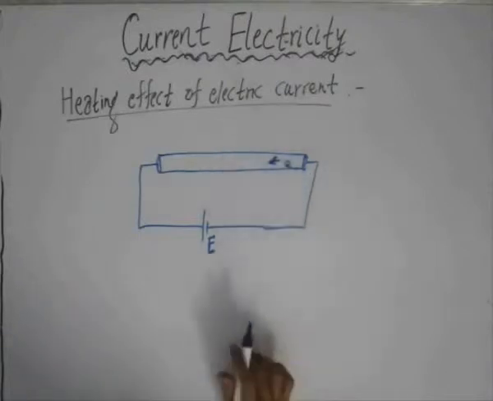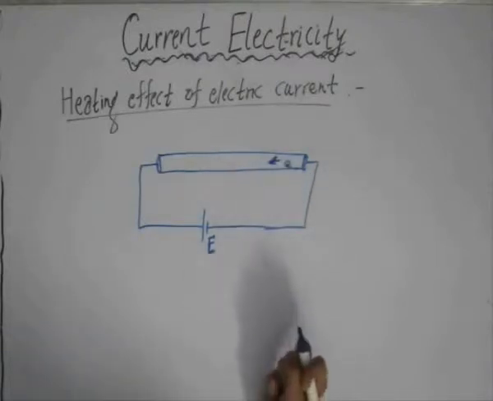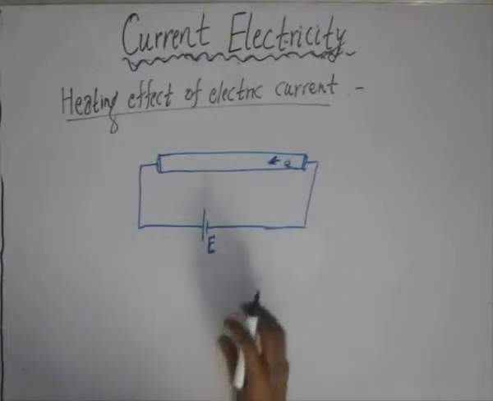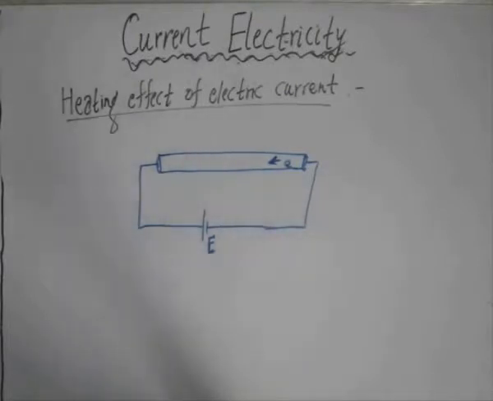As the electrons collide with the positive ions in the metal surface, they transfer their energy to those positive ions. Because of this transfer of energy, the positive ions will vibrate much more vigorously. That is, many more vibrations will occur in the positive ions, and that results in the heating effect of that material.